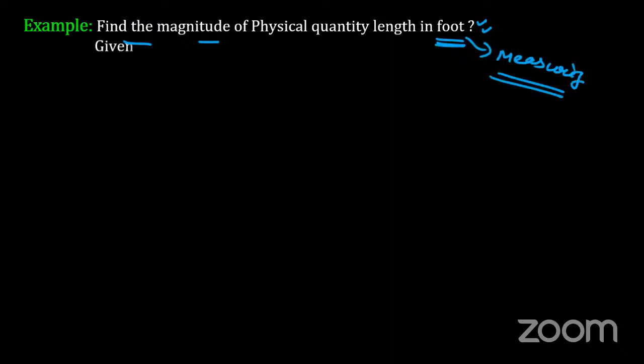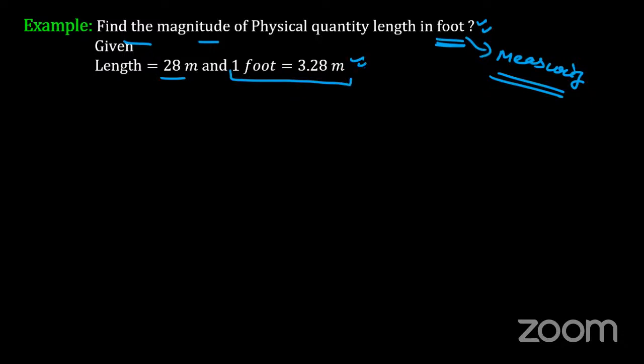So let us see length. Suppose 1 foot is given. These are the given informations. 1 foot is actually equal to 3.28 meter. You know about the meter. So 1 foot you got. These are the conversion units. Remember, these are conversion units. So 1 foot is equal to 3.28 meter.